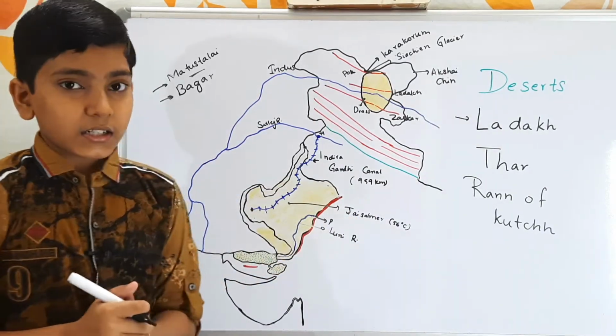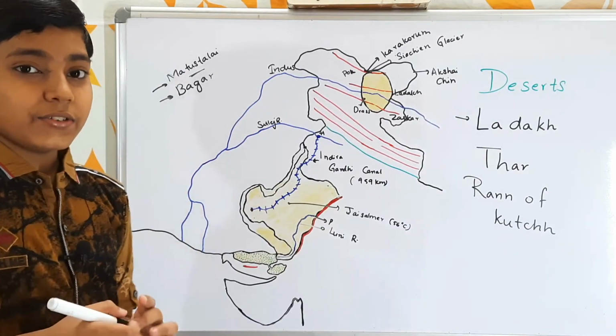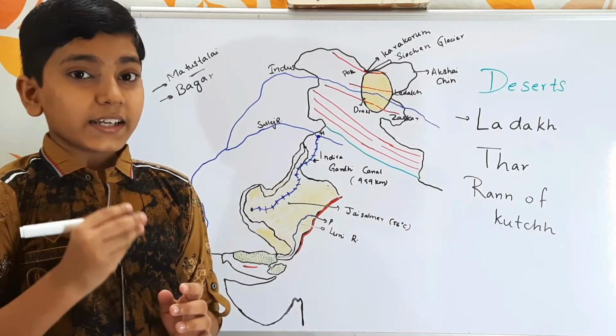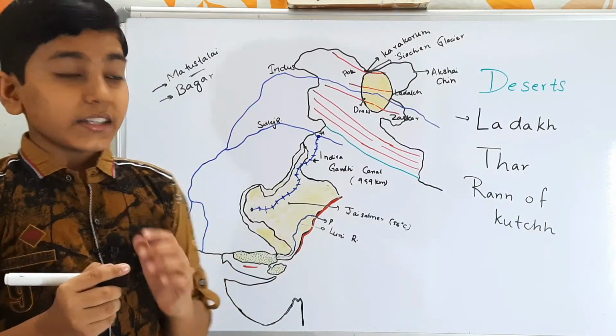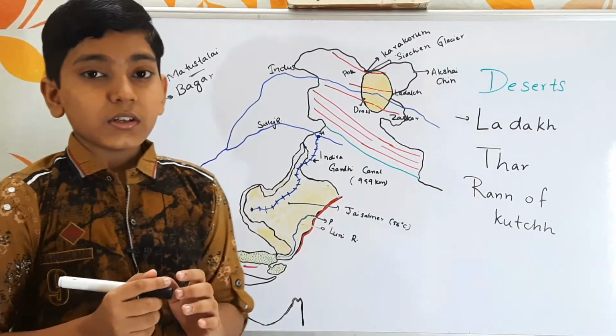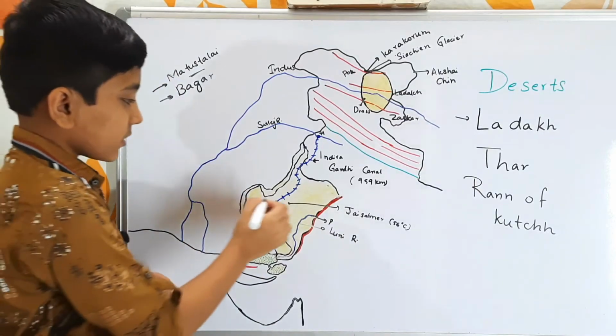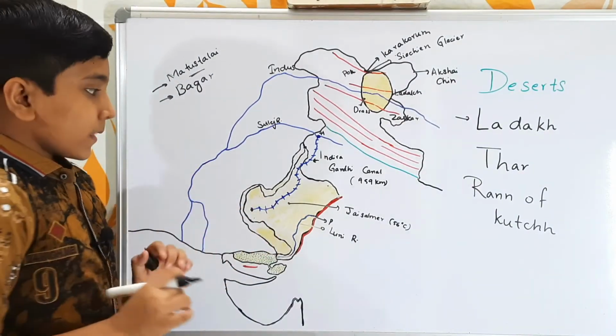And after that, now let us look at the sand dunes. What are these sand dunes? Sand dunes are like the mountains that were formed by sand in the region of the deserts. So in this region we find the sand dunes, and in these sand dunes we find the longitudinal sand dunes that were situated in Thar Desert.